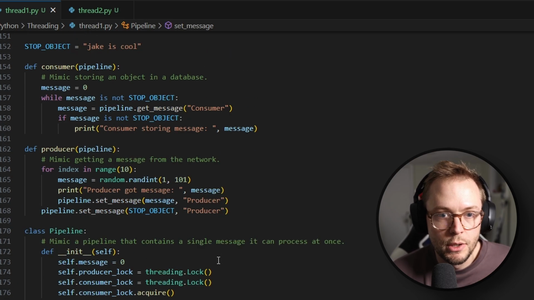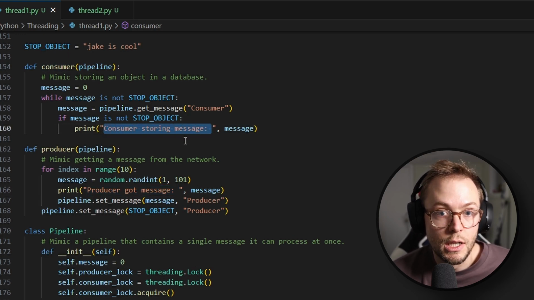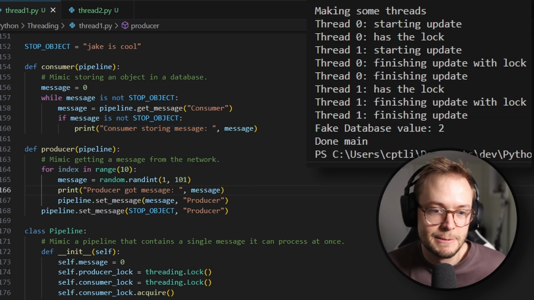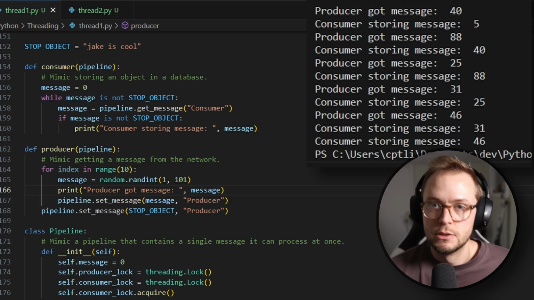So in terms of output, we should see that some producer messages might be added first before we ever even see this consumer storing message. But that doesn't necessarily mean that we're losing any messages. So let's see. Okay, we got a lot.